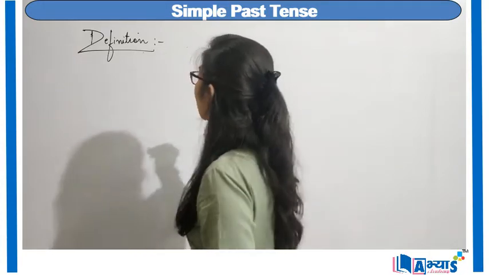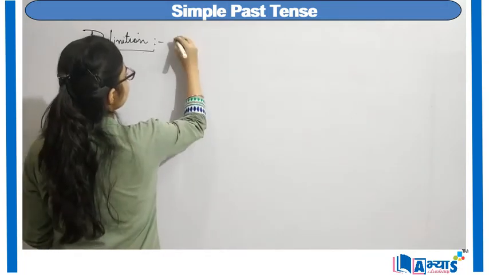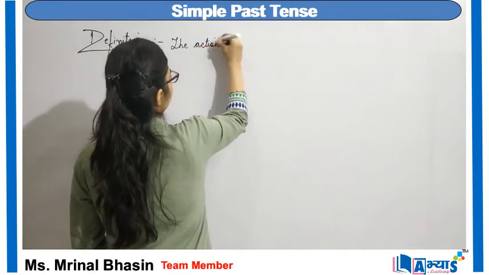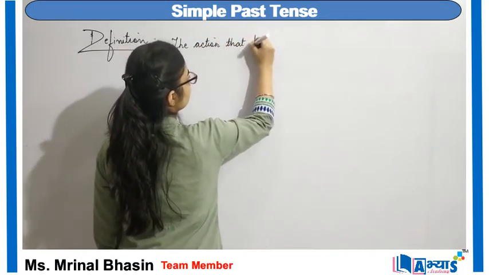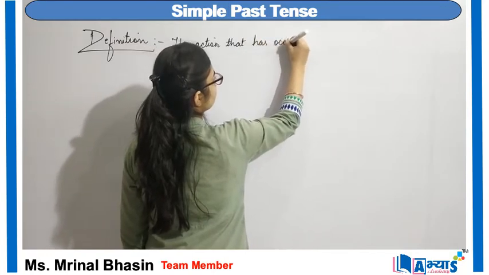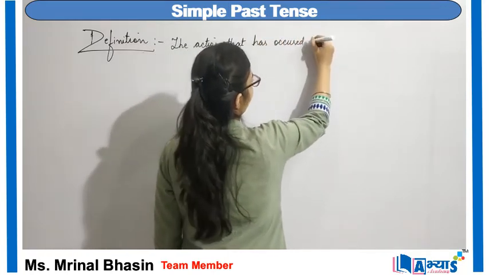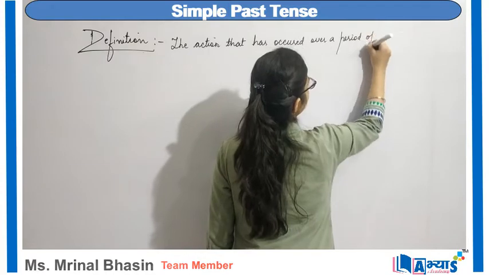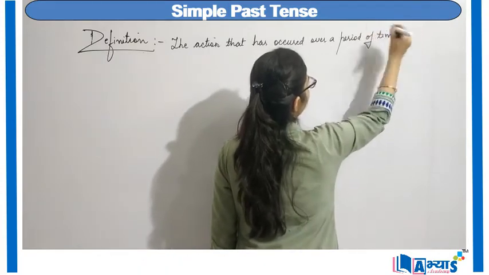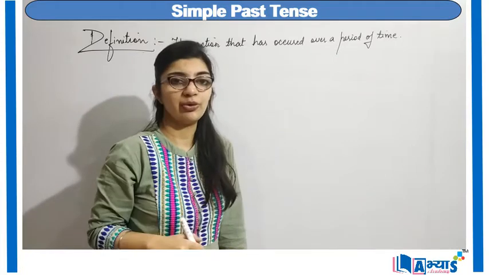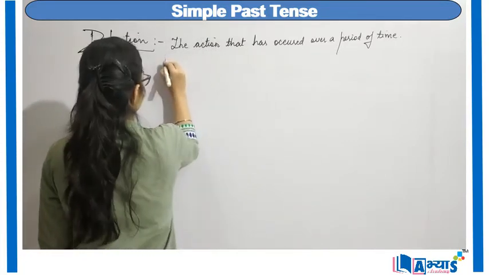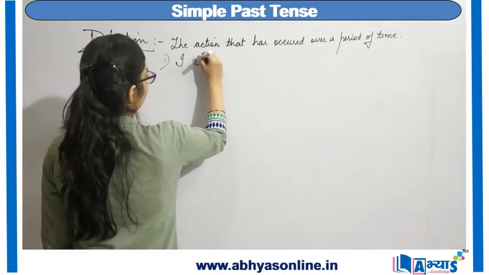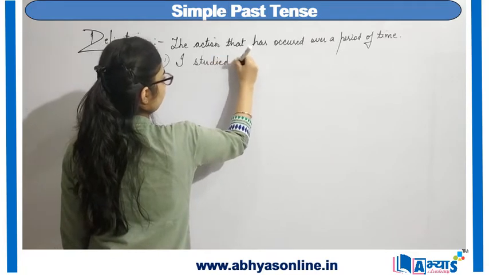So, past tense definition, simple past tense: it is the action that has occurred over a period of time, and then we are talking about that action right now. For example, I studied yesterday.